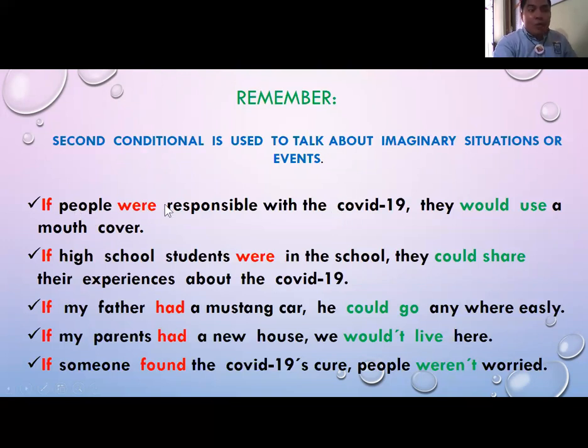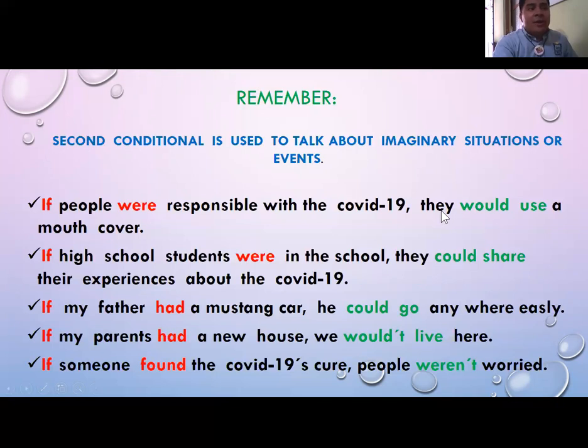If people were responsible with the COVID-19, I have my second clause, where I wrote the other aspect we have to take into consideration: the use of would or could.